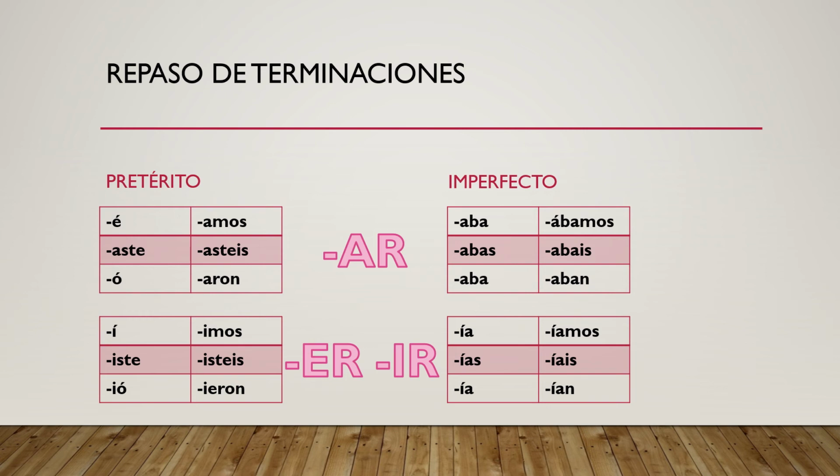Okay. In the imperfect, we have three irregulars. We have ser, which is going to be era, eras, era, éramos, erais, and then eran. You have ir, which is iba, ibas, iba, íbamos, ibais, iban, and then you also have ver, which is going to be veía, veías, veía, veíamos, veíais, and veían.